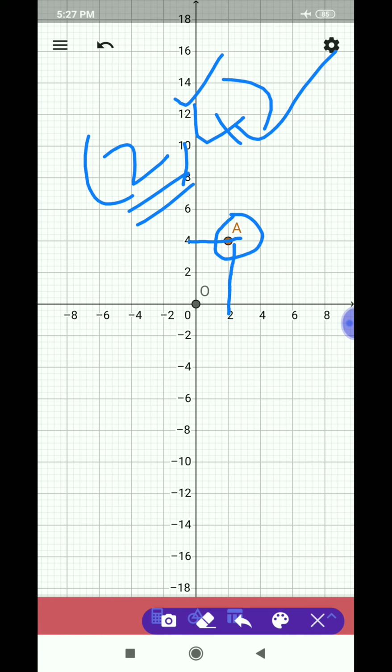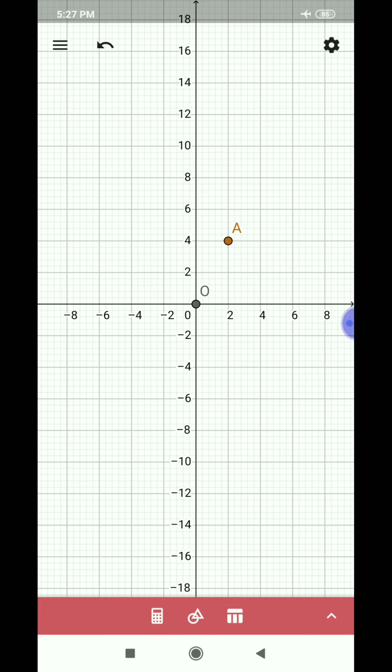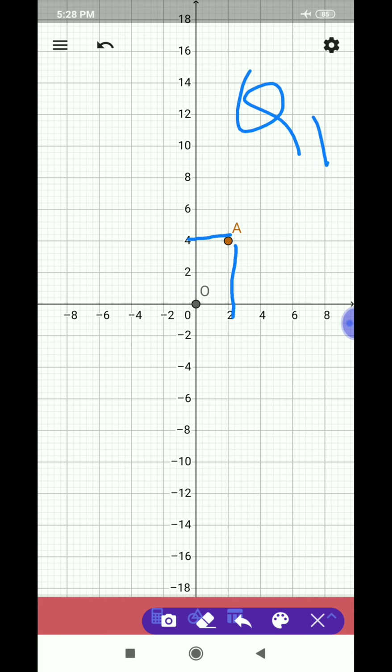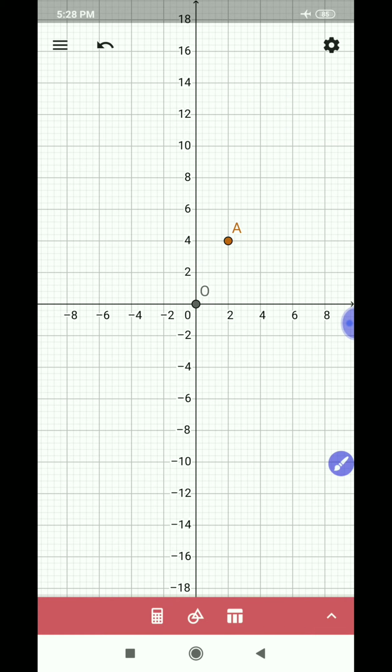Once again repeating. The first one is called the x-coordinate or abscissa. The second one is called the y-coordinate or ordinate. How to plot these points? First, choose 2 on the x-axis because it is the x-coordinate, and 4 on the y-axis. Both are positive. They meet in quadrant 1. So, their intersecting point is A.